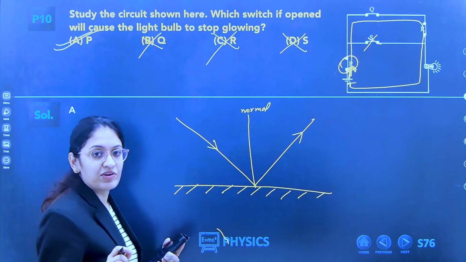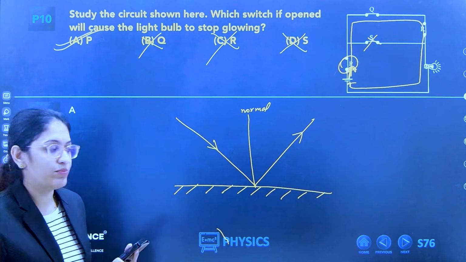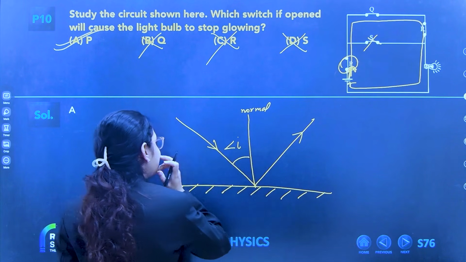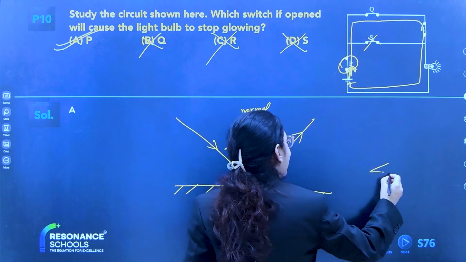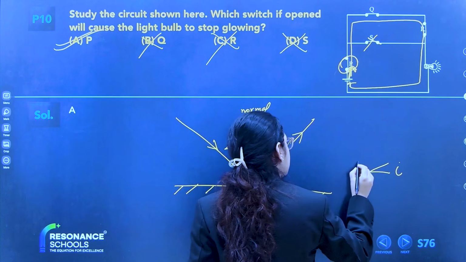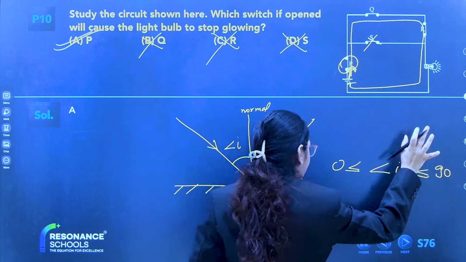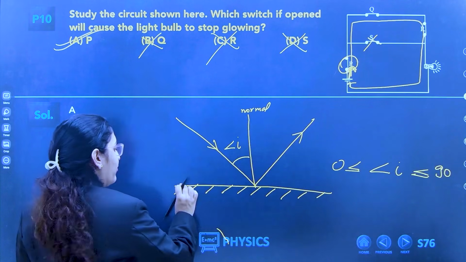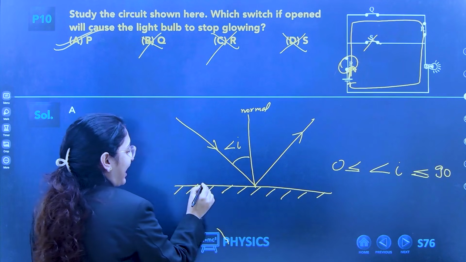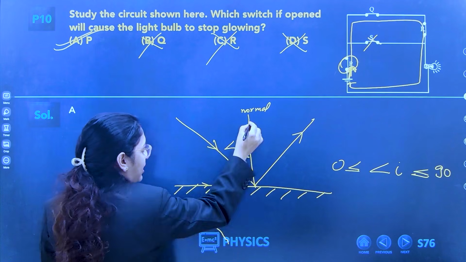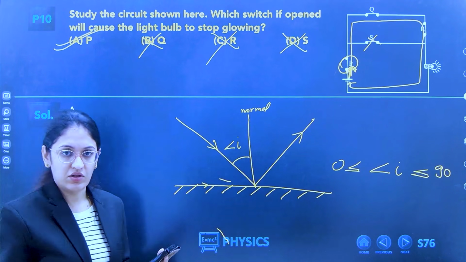The angle between the incident ray and the normal is called the angle of incidence. This angle I is between 0 and 90, so there is no case of 180. It varies from 0 to 90. It can be here, here, here, up to the normal.